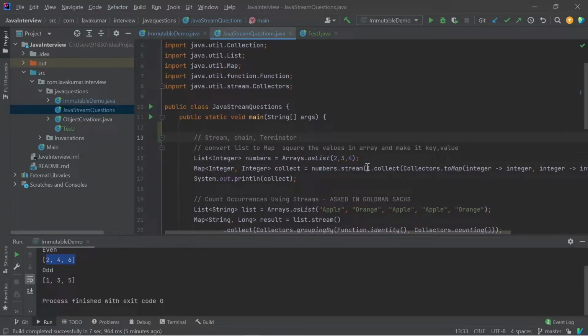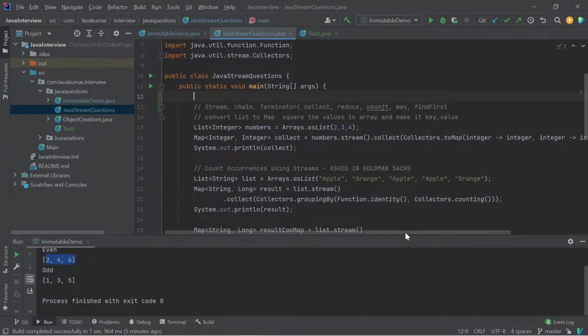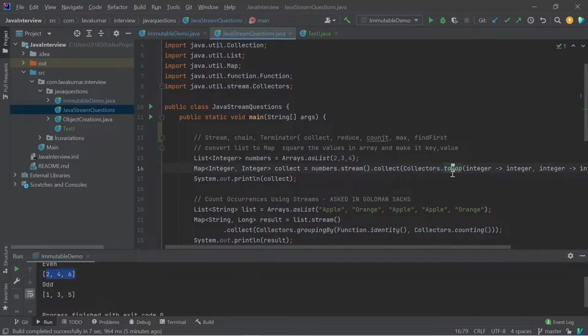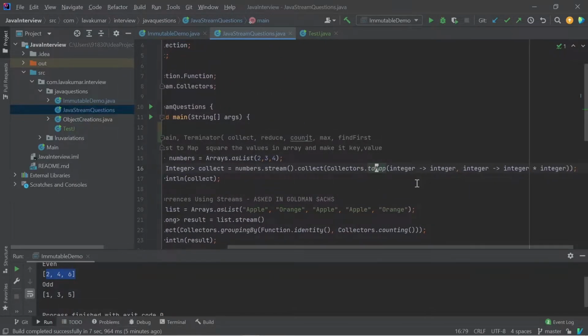So here is the concept. I'm streaming numbers dot stream dot collect. For termination, we have collect, reduce, count, max, or find first. Different functions are there for different use cases. For this use case, collect is perfectly fine. So I'm collecting toMap instead of toList. toMap expects two arguments: one is the key, the second is the value. So the key is the integer itself, and the value is integer times integer, multiplying the integer.